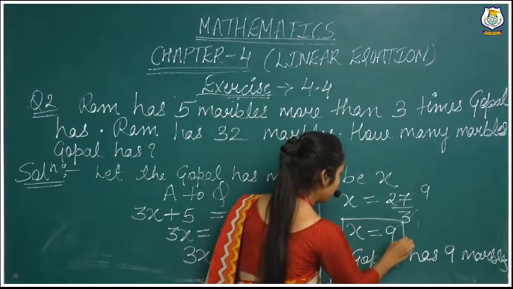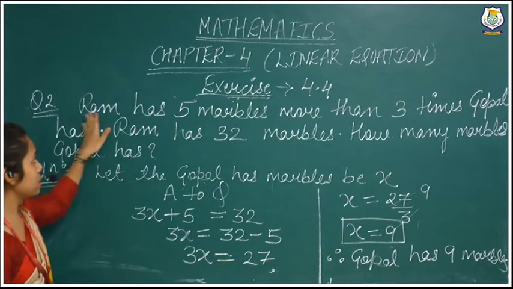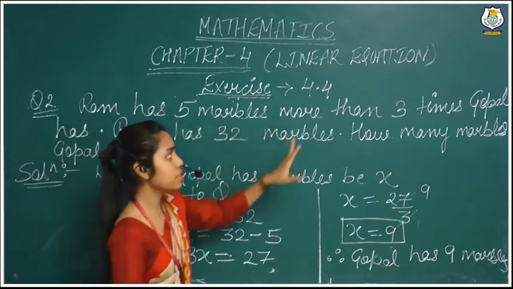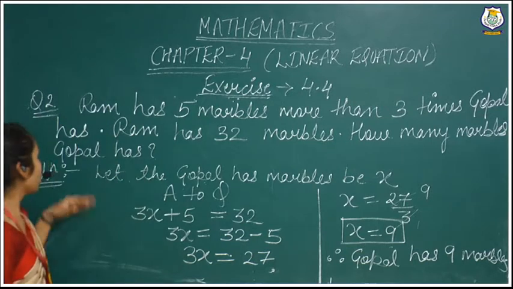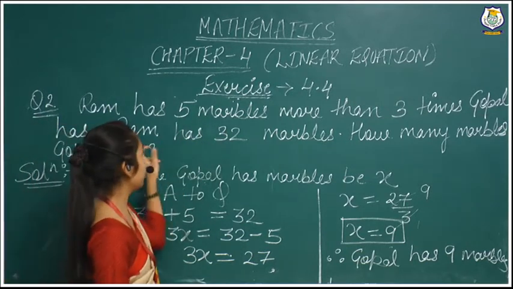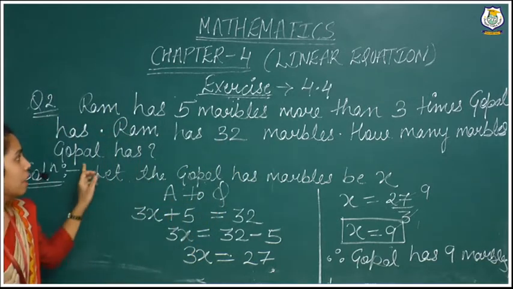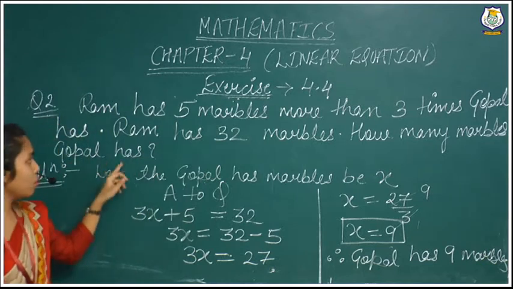That is the value of our variable. Again, you will understand what the question is saying. Ram has 5 marbles more than 3 times what Gopal has. This line is also saying for Ram, and this line, Ram has 32 marbles, is also saying for Ram only. How many marbles does Gopal have?